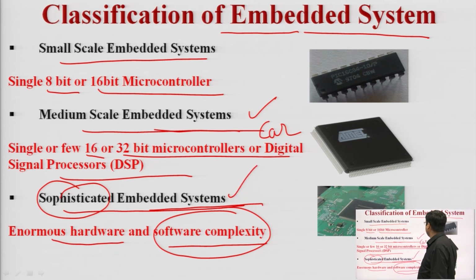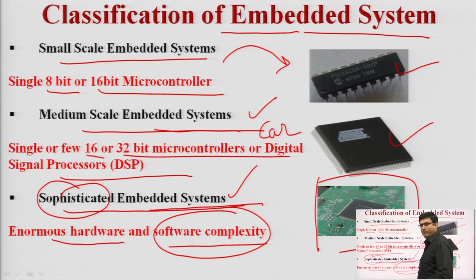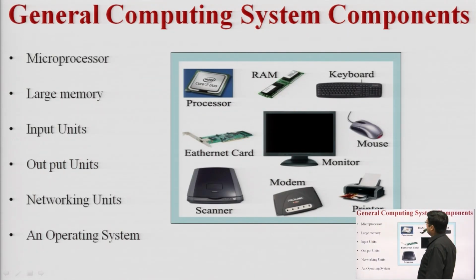So you can see that in small scale embedded systems, these are the PIC microcontrollers. This is a medium scale application. This may be a single chip IC, and this is our motherboard. A computer motherboard is an example of an embedded system. This is the large scale embedded system figure. So the next question arises: what are the various components of an embedded system?